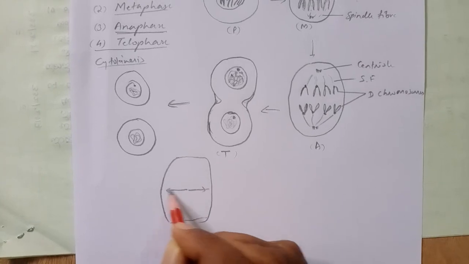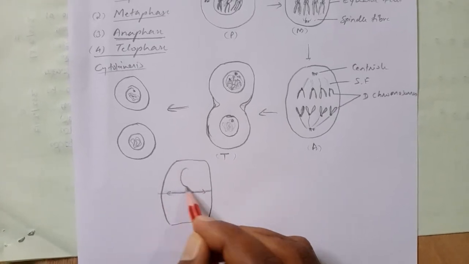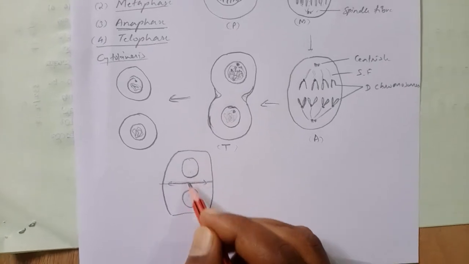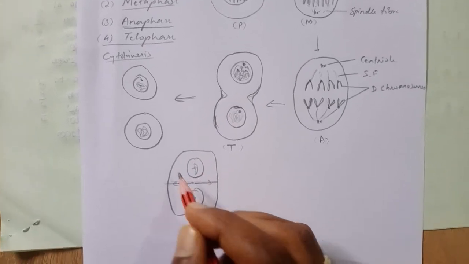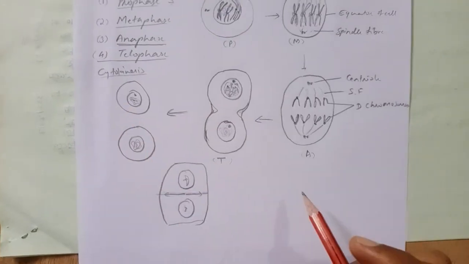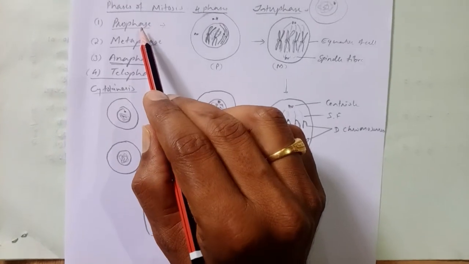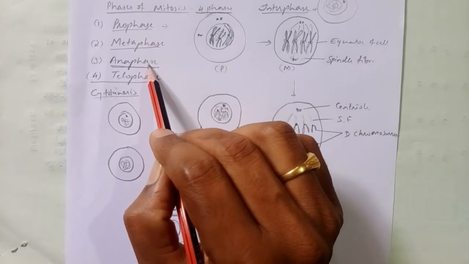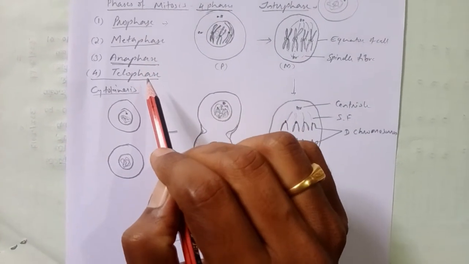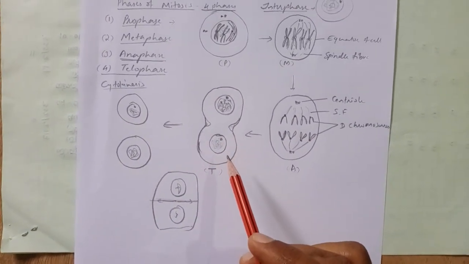In this way the equatorial plate is formed, and by that the two daughter cells are formed completely, right? So this is the difference between animal cells and plant cells during cytokinesis. But the same phases, prophase, metaphase, anaphase and telophase, are the same in either plants or animals, right?